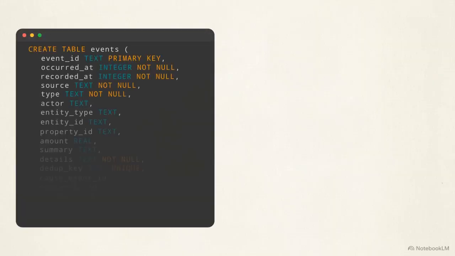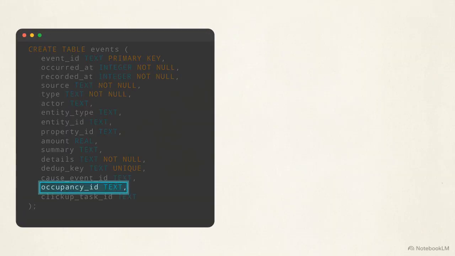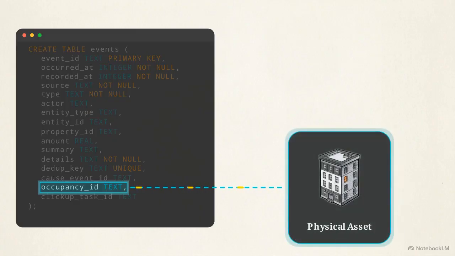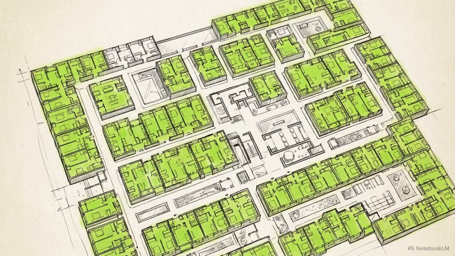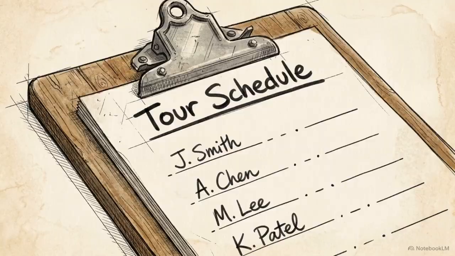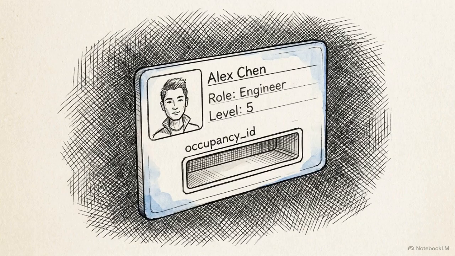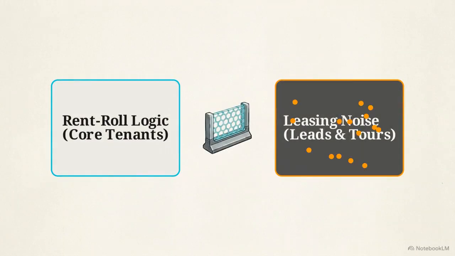The third invariant is physical entity resolution. Abstract digital events must map to tangible, real-world assets. Through the occupancy ID column, 95% of the events in the log link directly to a specific tenant and unit. Prospect data, like tour bookings or rental applications, is correctly left unlinked. This isolates the core rent roll logic from the noise of the leasing funnel.